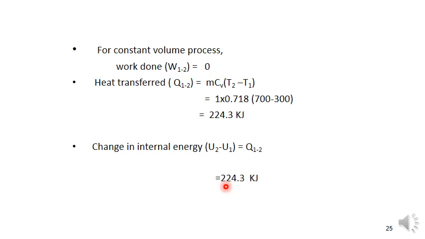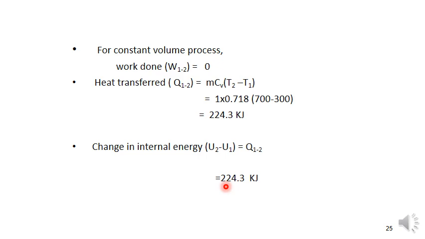So this is the problem about the constant volume process. Read the question carefully, write the given data, and underline what the process is, whether it is a constant volume process or any other process, because there are a total of 7 processes. In the first class we are discussing only one process, the constant volume process.